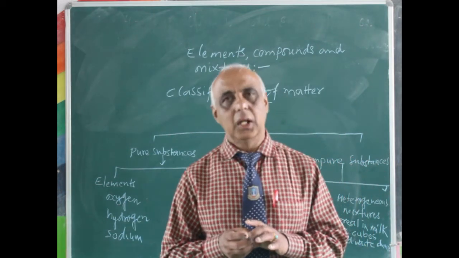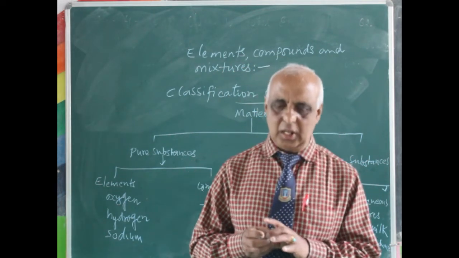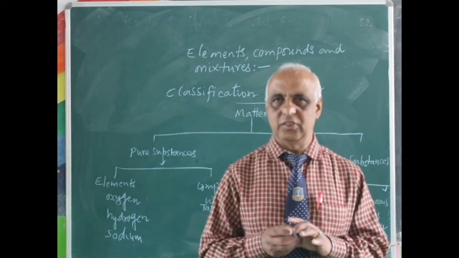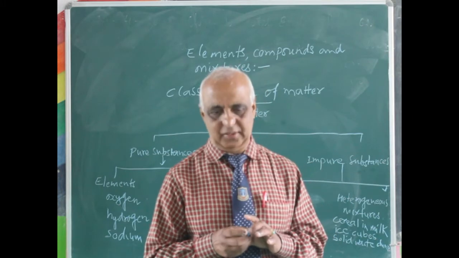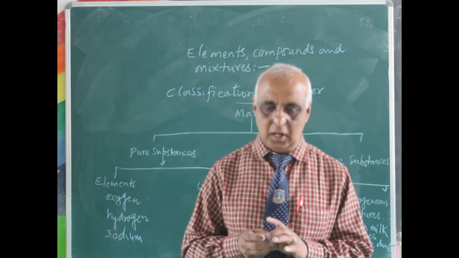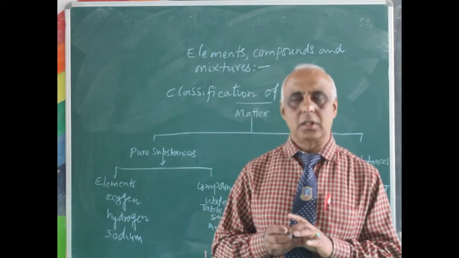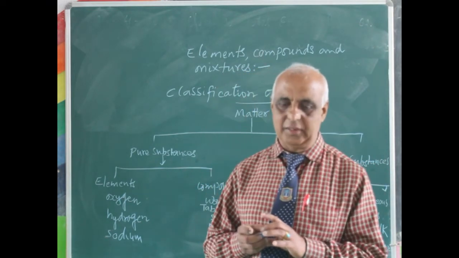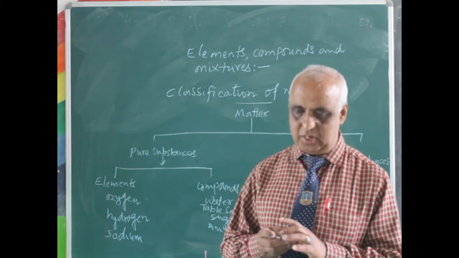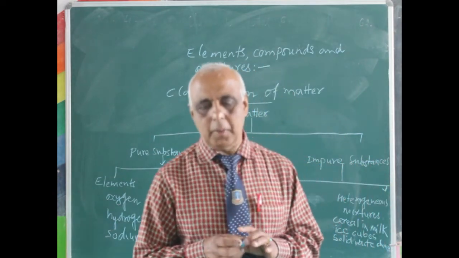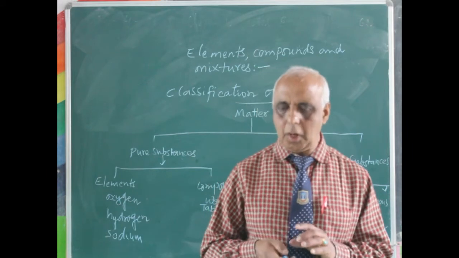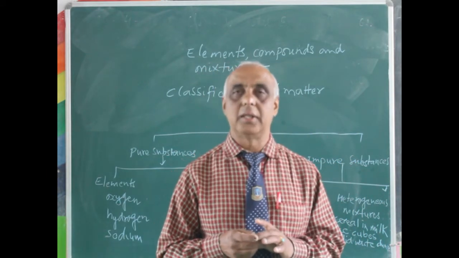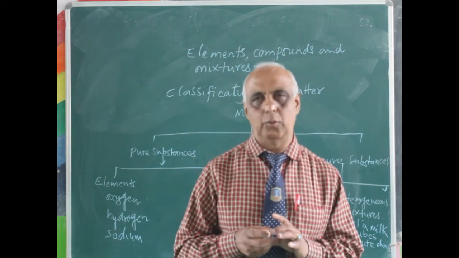Clear? Similarly, liquid elements are also there. They are mercury and then bromine. Clear? These are the liquid elements. And then gases: hydrogen, oxygen, nitrogen, and so on. So these are the different elements of different matters. So remember this one, mercury and bromine. Mercury and bromine are the only elements that occur in liquid form.